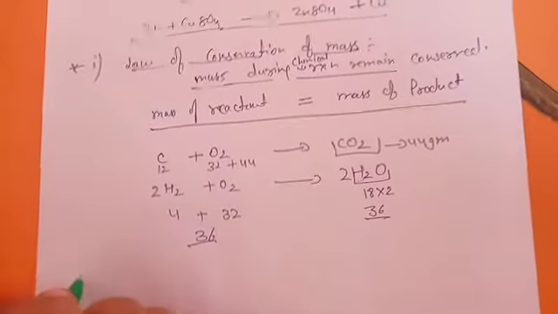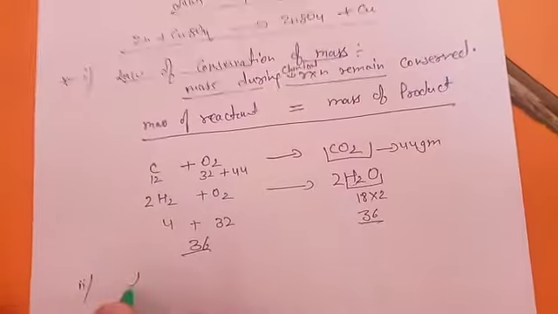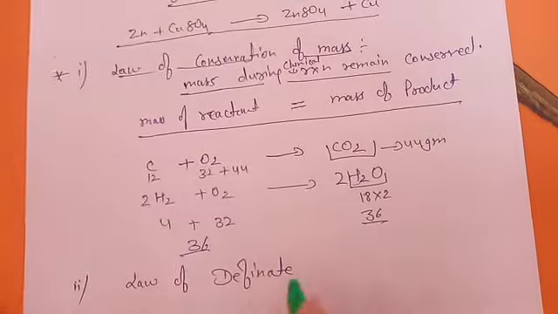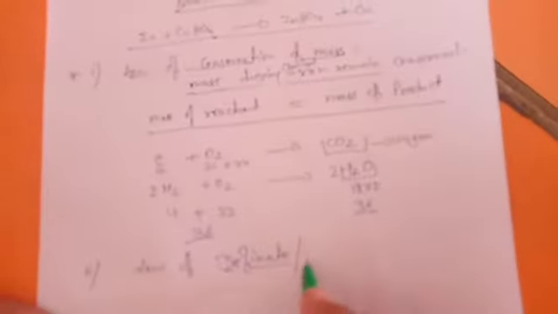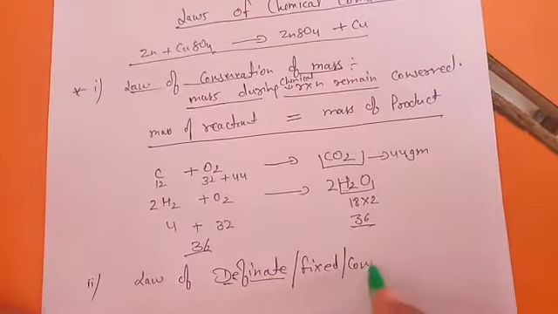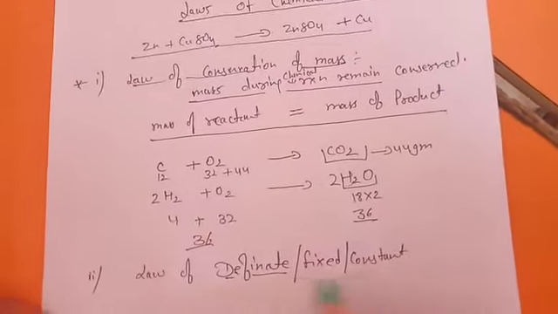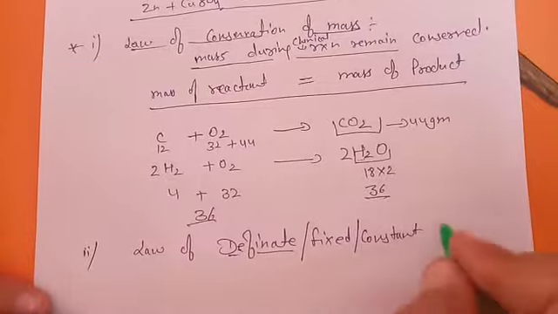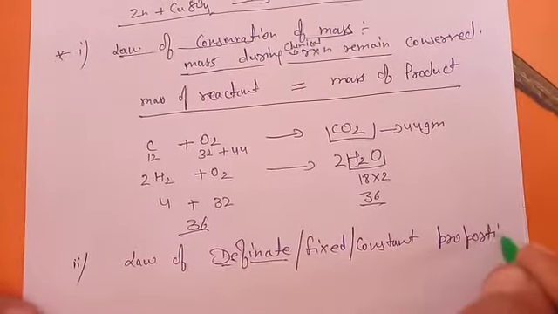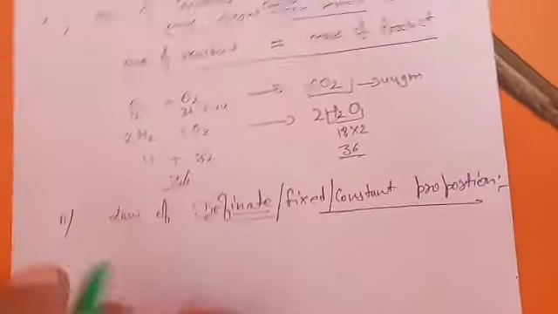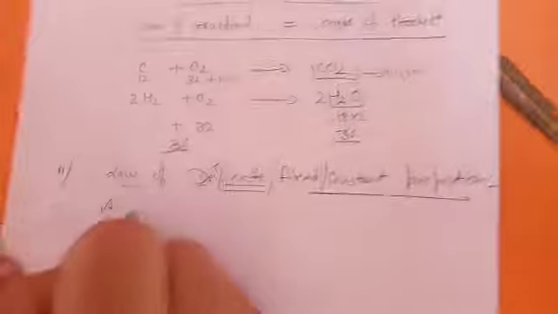Okay. Next one. Second. This is known as the law of definite proportion. Instead of definite, in some books you can also find the words fixed or constant. These words can vary in different books: law of definite proportion, law of fixed proportion, law of constant proportions. What does this law state? It is talking about chemical compounds, any chemical compound.